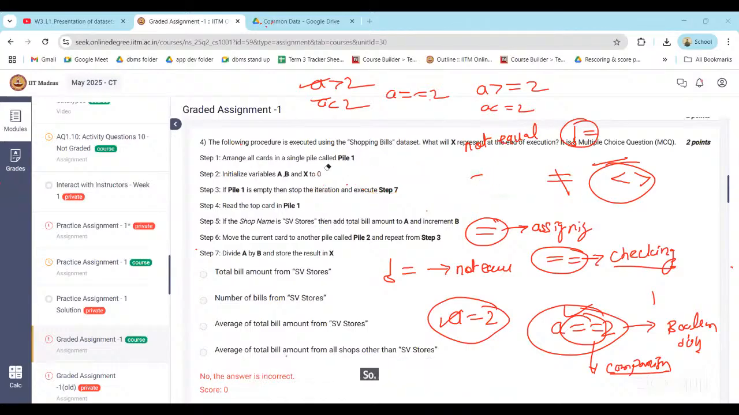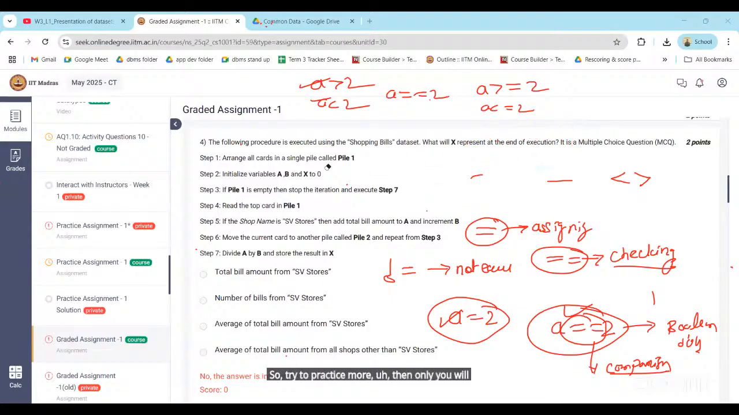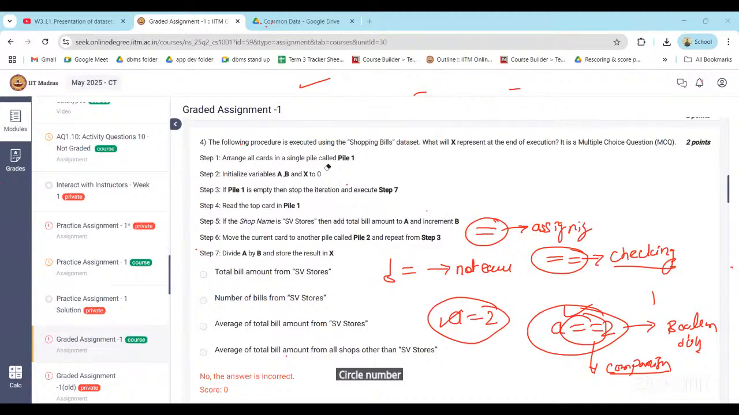So try to practice more. Then only you will get to know like this. Okay, so you require more practice. That's it. Question number 1, 2, 3. Question number 1, what's your doubt?